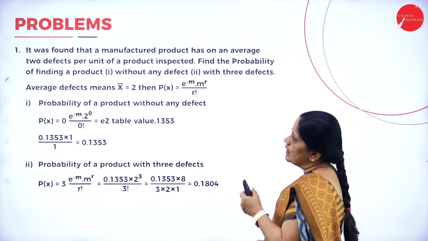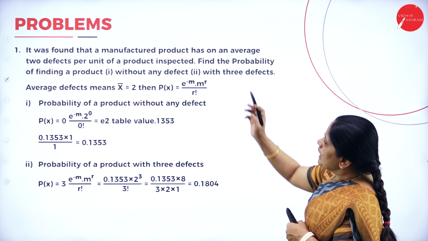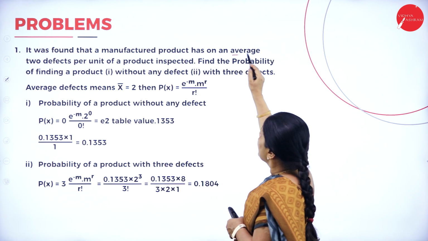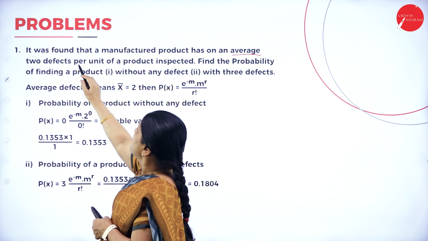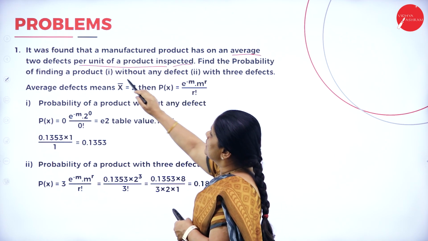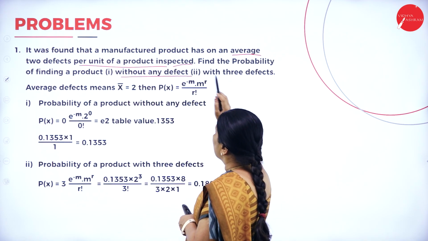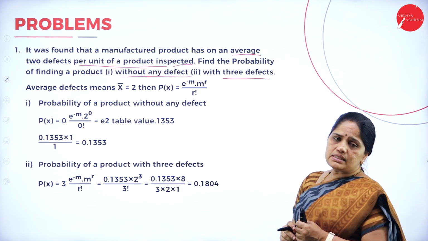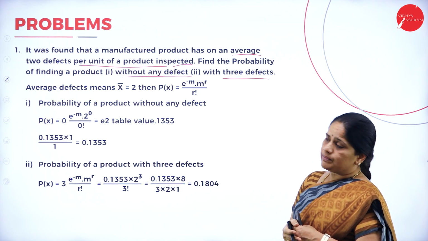Then next, we'll go to the first problem. It was found that a manufactured product has on an average 2 defects per unit of a product inspected. Find the probability of finding the product without any defect and with 3 defects. So this is a problem on Poisson's distribution.